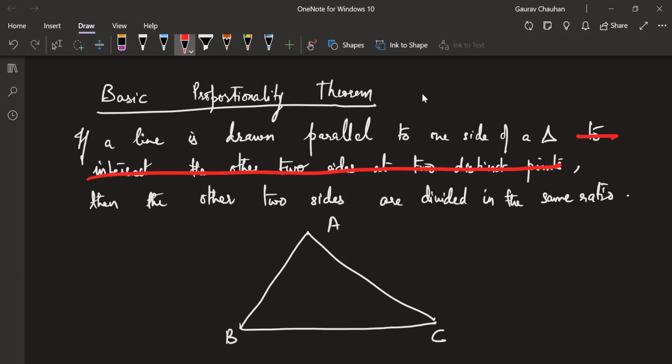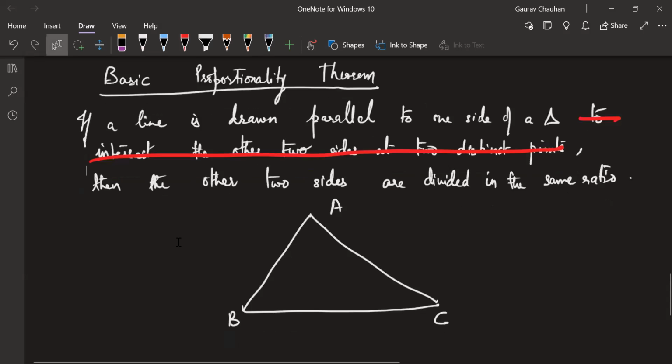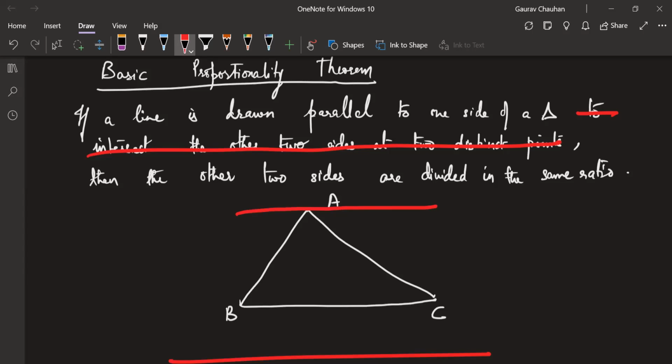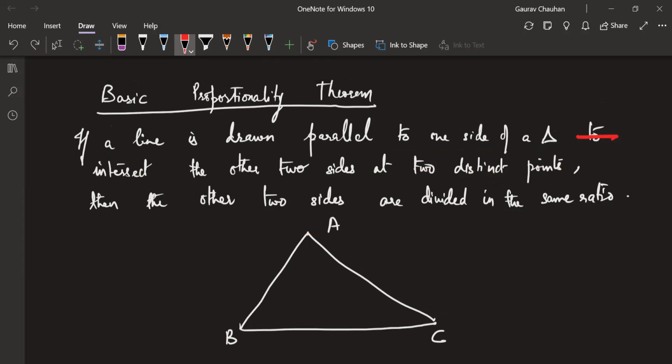If we just say draw a line parallel to one side, then I can draw here also, I can draw here also, I can draw on top of this line also, right? All of these lines are parallel to BC. But it is saying don't just draw any line. Draw in a way that it cuts the other two sides at two distinct points, which means something like this. There should be some X, some Y where it cuts. That's all.